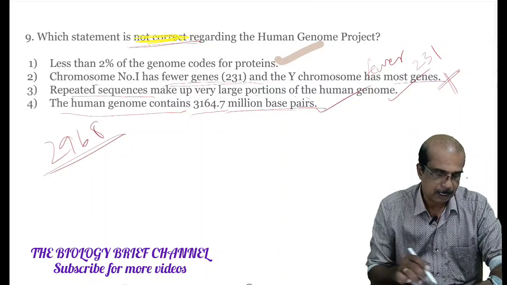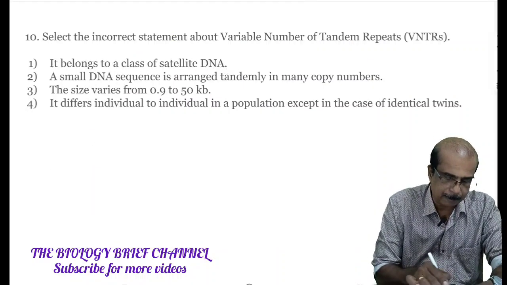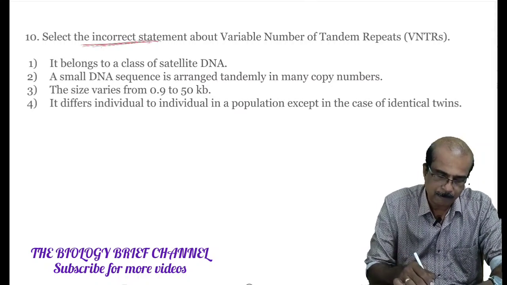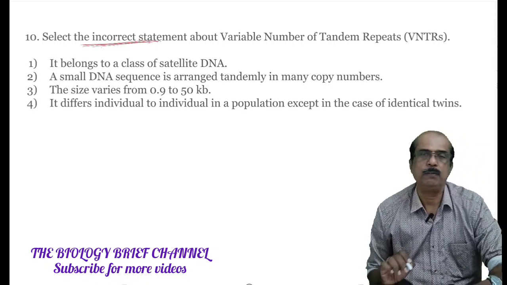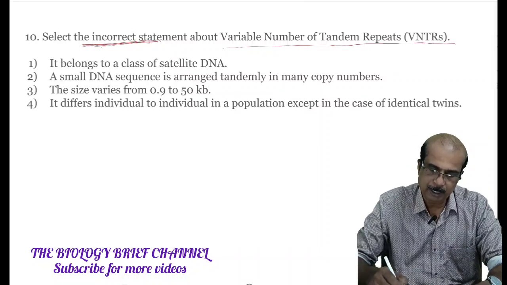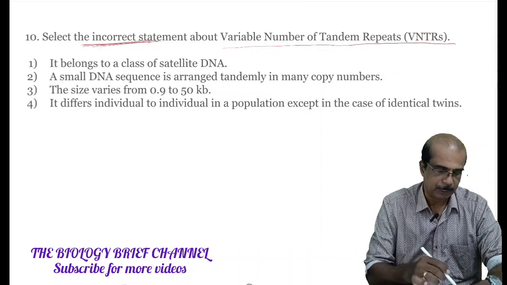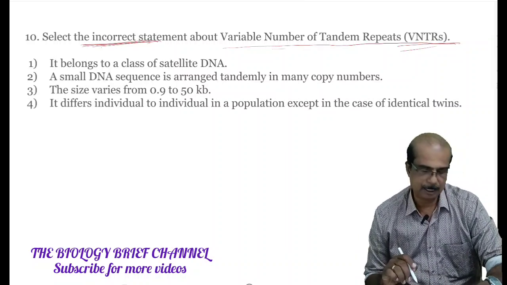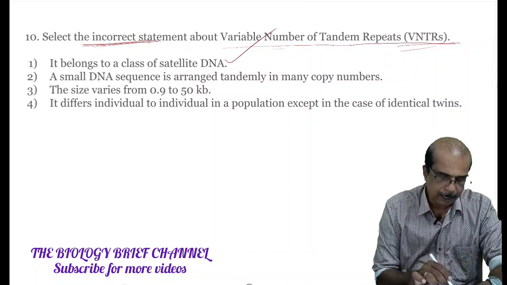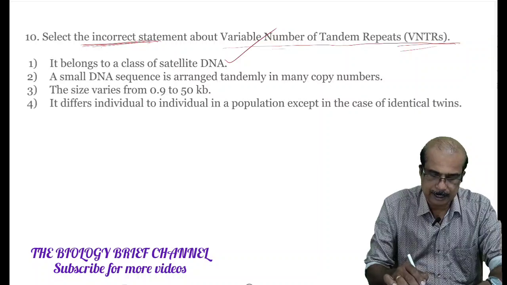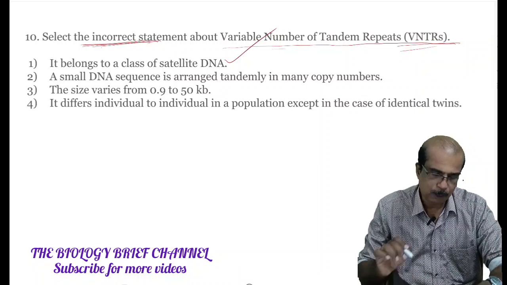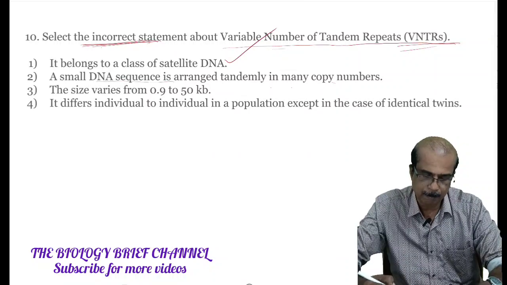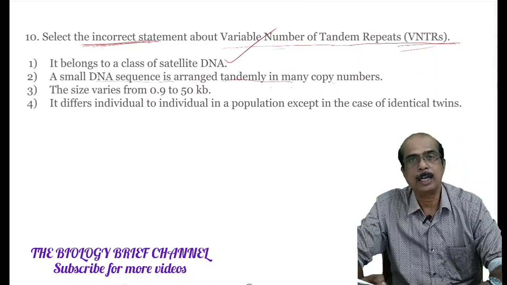Next question. Select the incorrect statement. Here again incorrect statement is asked about the variable number of tandem repeats or VNTRs. It belongs to a class of satellite DNA. The statement is correct. A small DNA sequence is arranged randomly in many copy numbers is also a correct one.